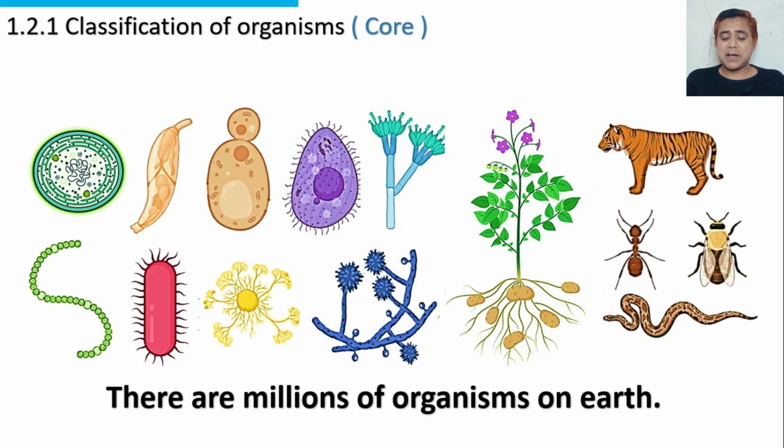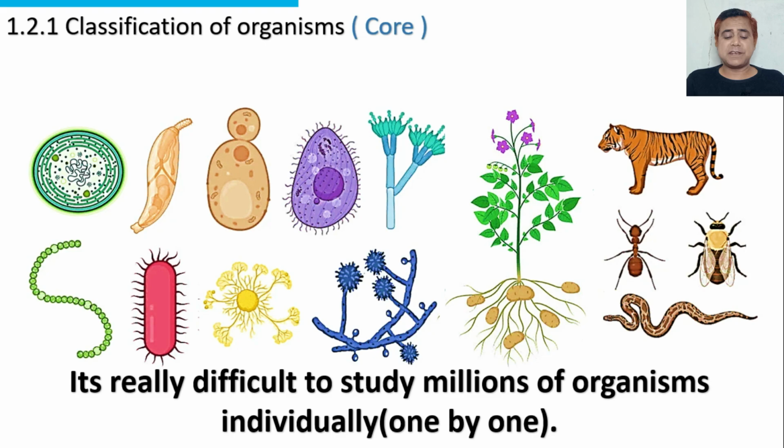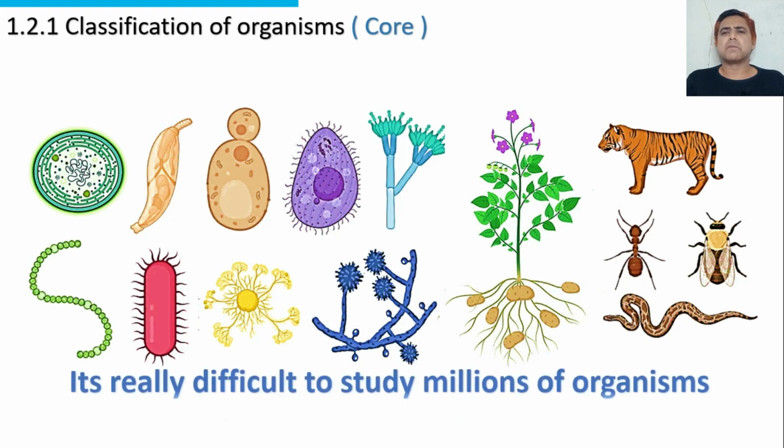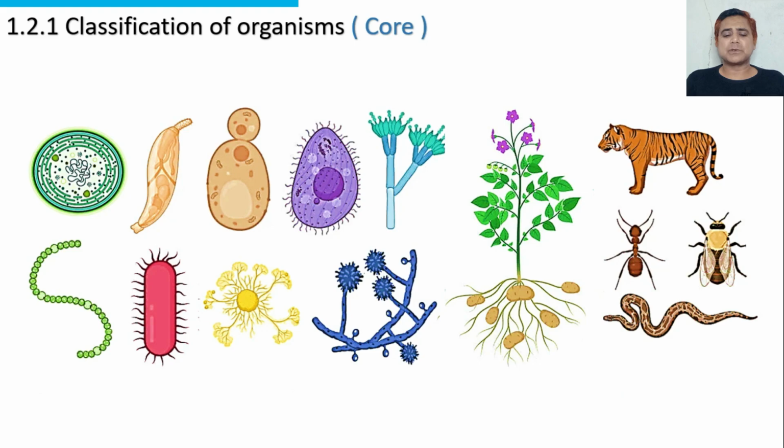They are different in structure, size, and shapes. It's really difficult to study millions of organisms individually, one by one. So, these millions of organisms are arranged in groups.